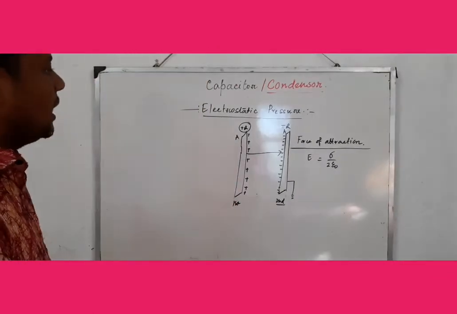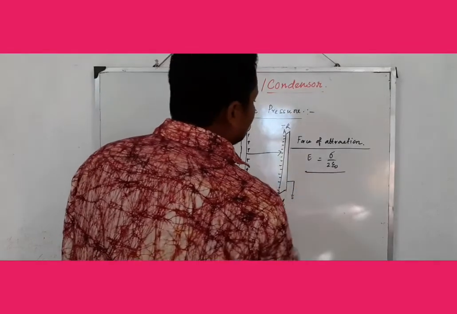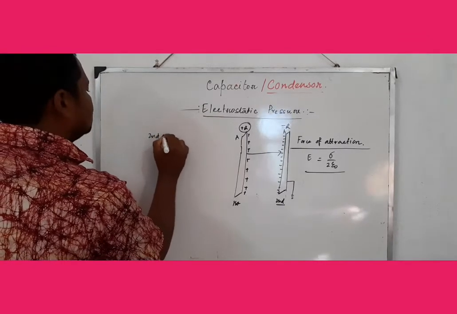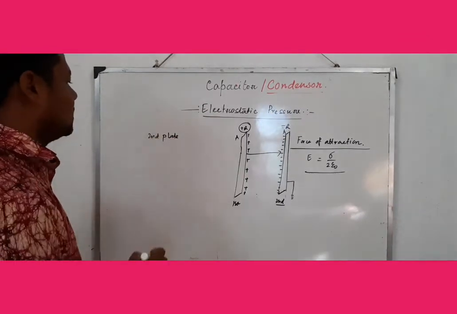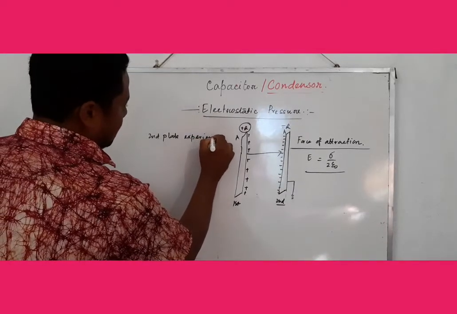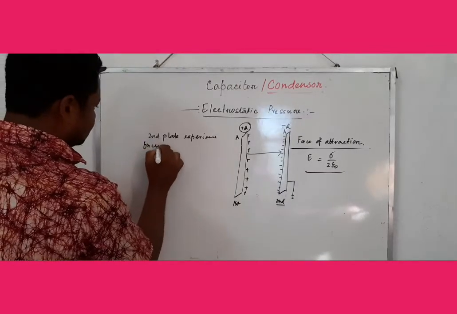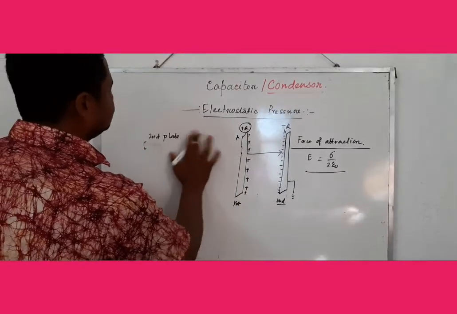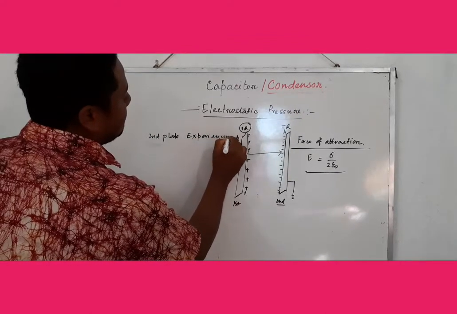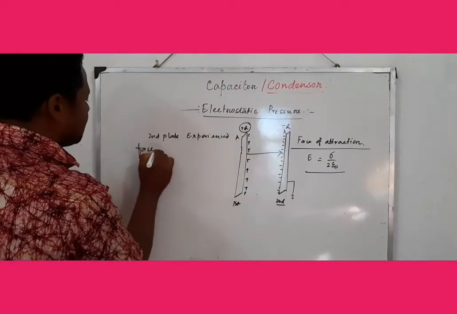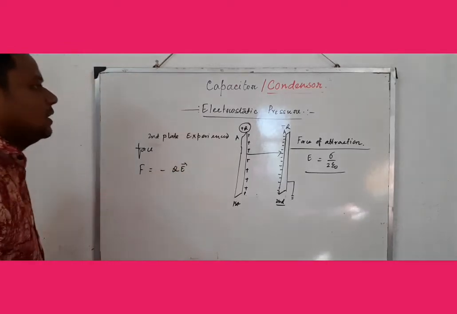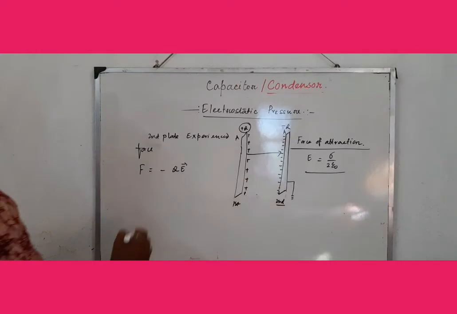So that is the field. We want to calculate the force. So the second plate experiences a force F equal to minus Q into E, where E is sigma by 2 epsilon 0.